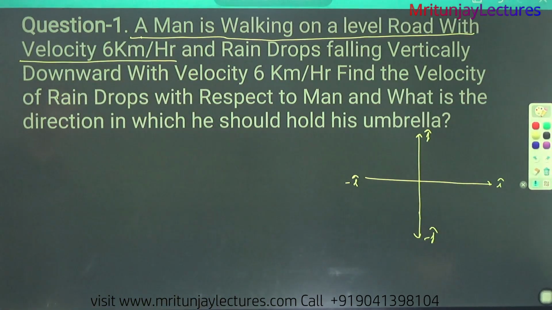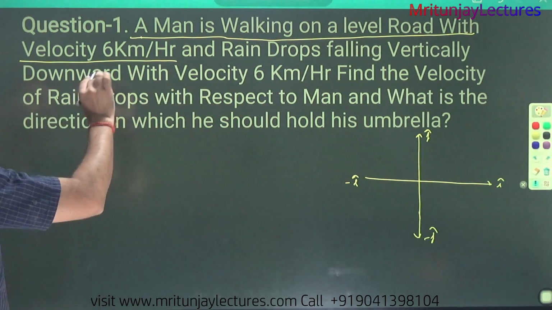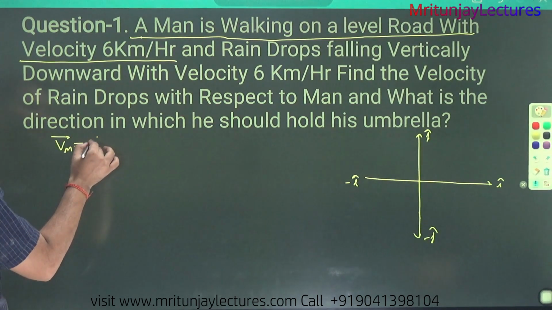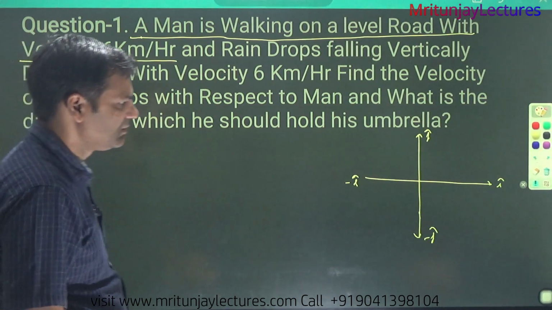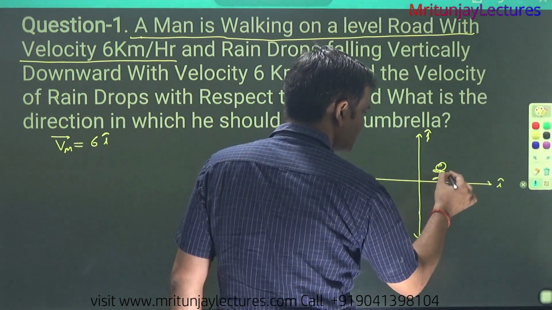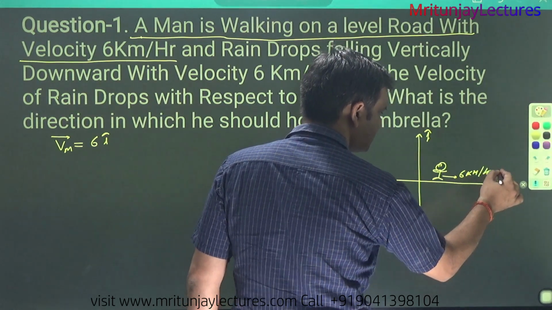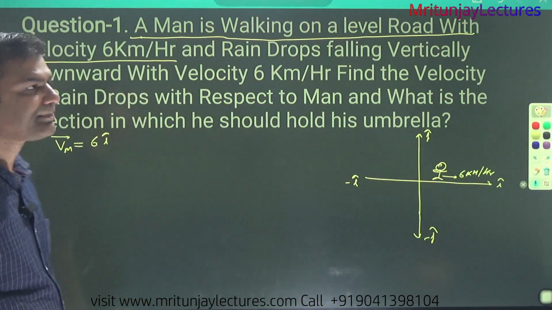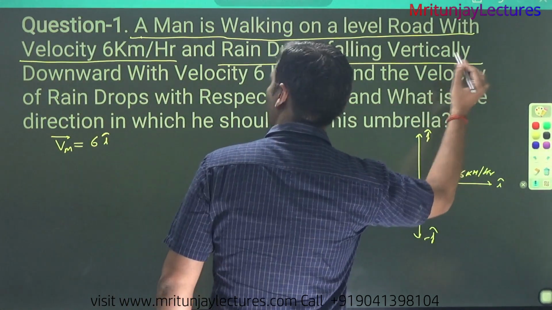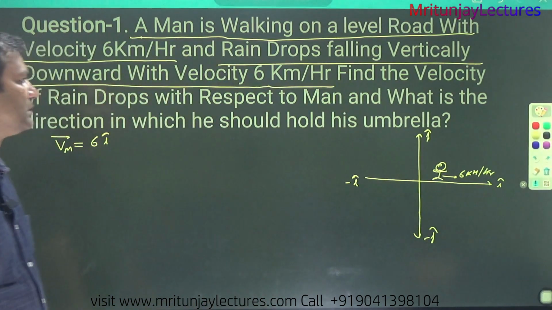After that, according to the question, a man is walking on a level road with a velocity of 6 km per hour. It means, what about Vm? Vm is given as 6 î. Clear or not? The man is walking on the road like this, so how much? 6 km per hour. Clear?